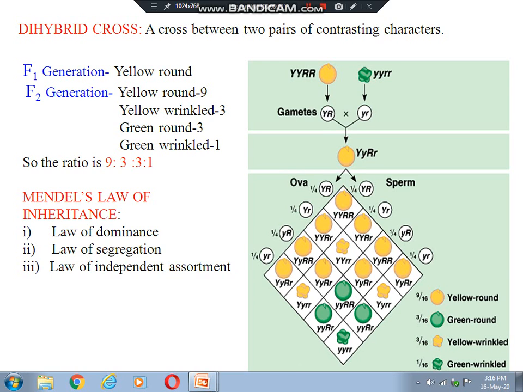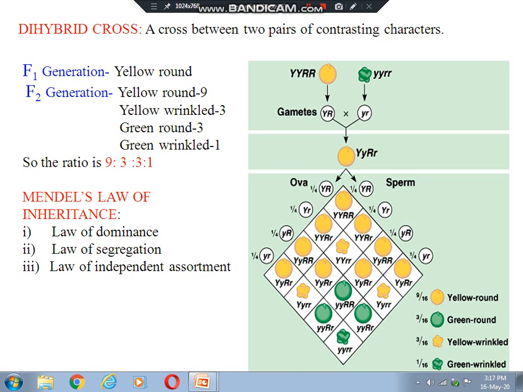Now once again, the second law, that is the law of segregation. The law of segregation means that paired factors responsible for a character segregate into gametes and recombine at fertilization. That means when gametes are formed, each gamete carries only one factor for a character.